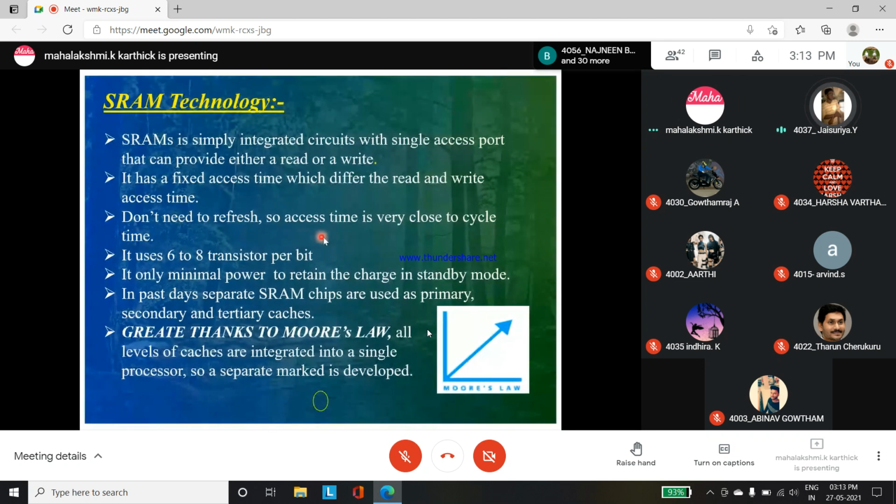We use 6 to 8 transistors per bit to prevent the information from being disturbed when it is read from the RAM. And storage is switched. So only a minimal amount of charge is required when we go for an SRAM chip. This SRAM chip is used as primary, secondary and tertiary caches.